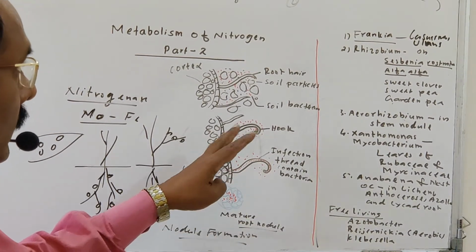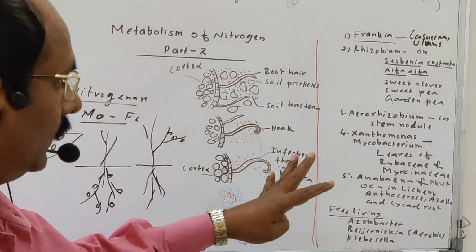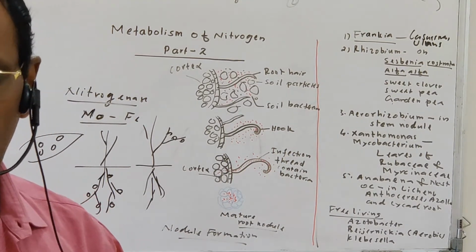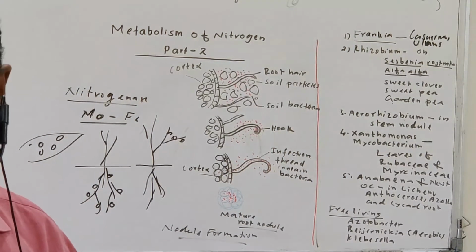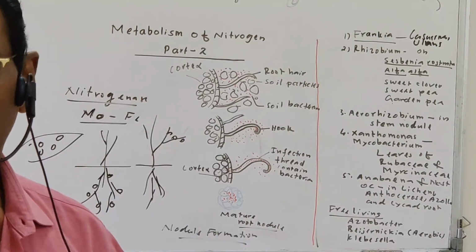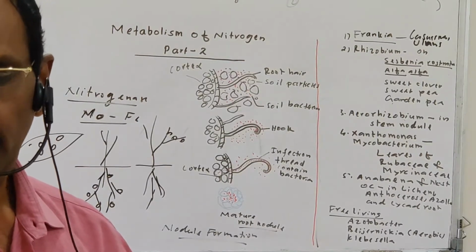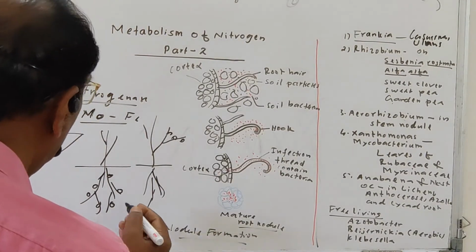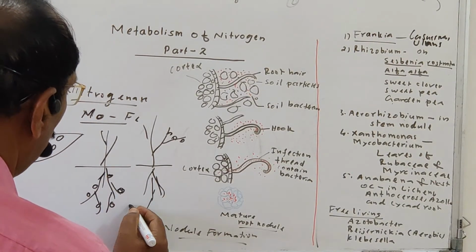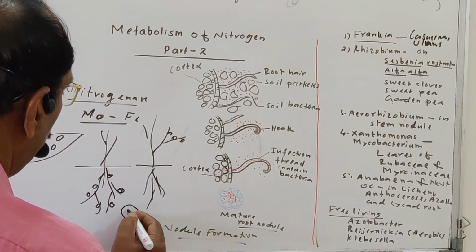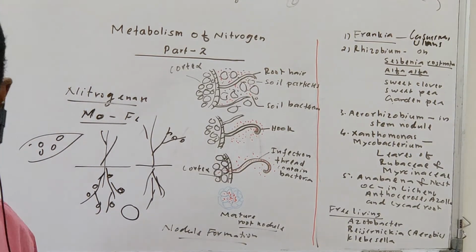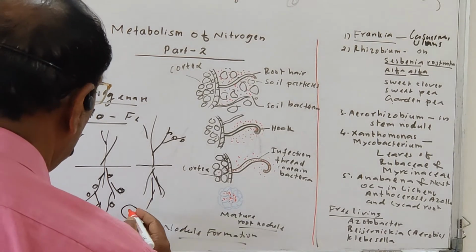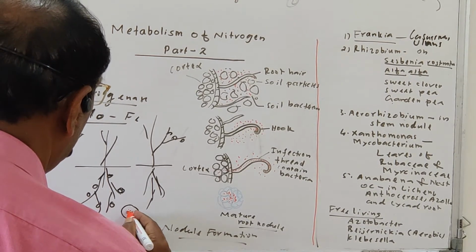Okay. Then let us take the root nodule. What is actually a root nodule? If you take the cross section of the root nodule, you can see the structure of the root nodule. Actually, the root nodule is a spherical structure. See, this is the root nodule. If you open it and take the cross section, you can see that in the center there is a pink colored or red colored area.